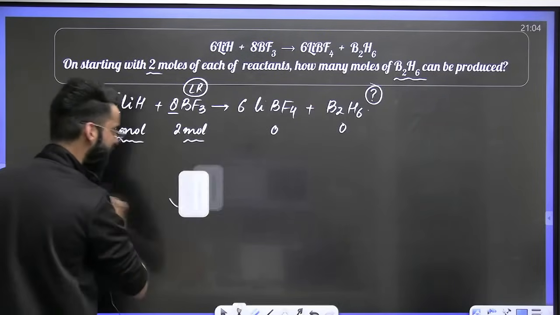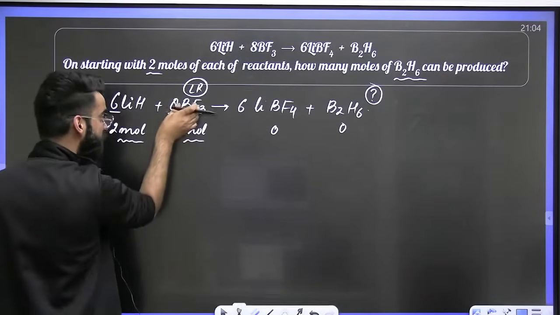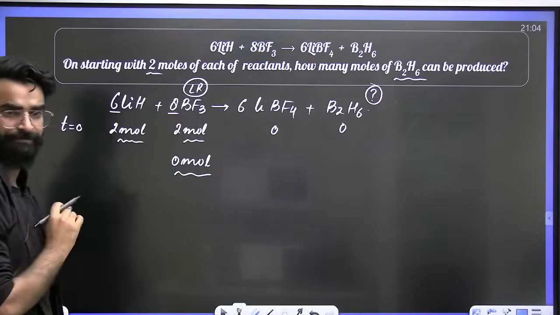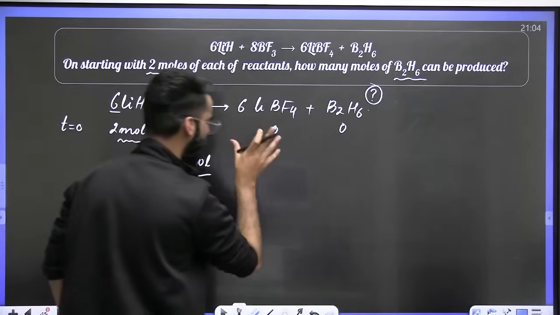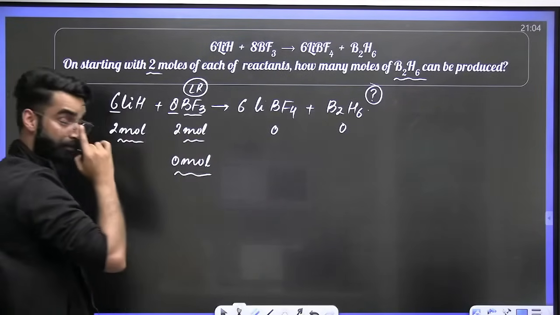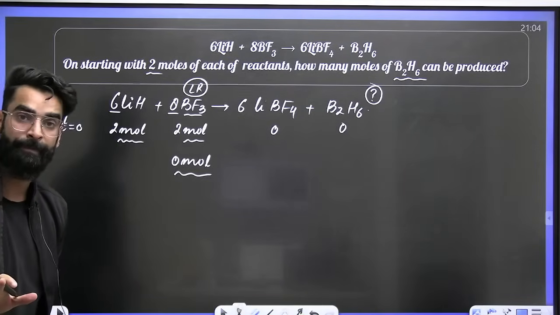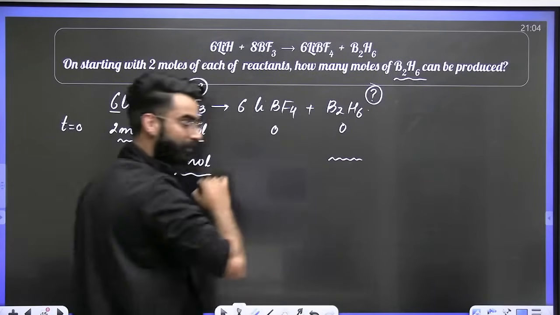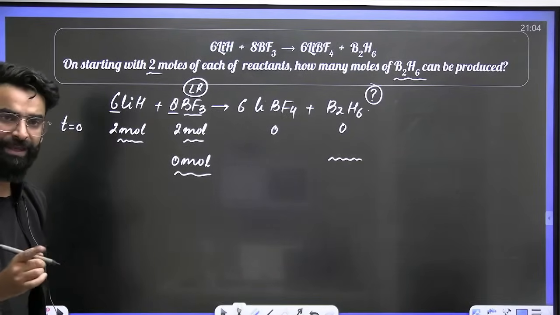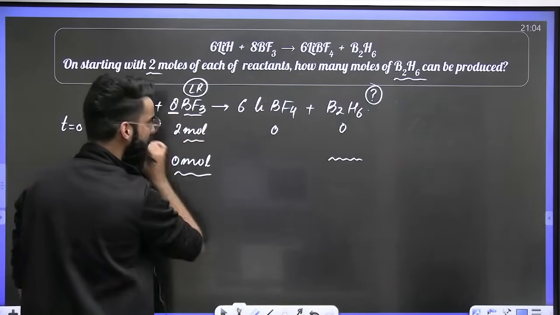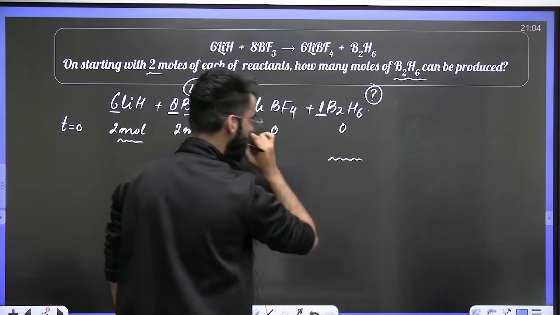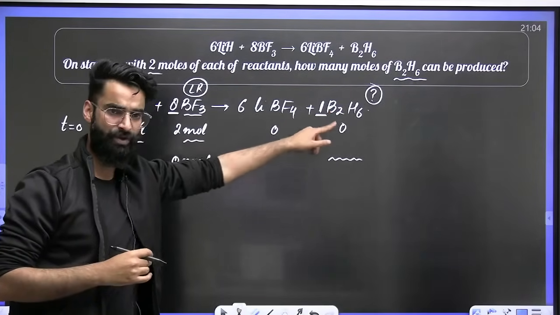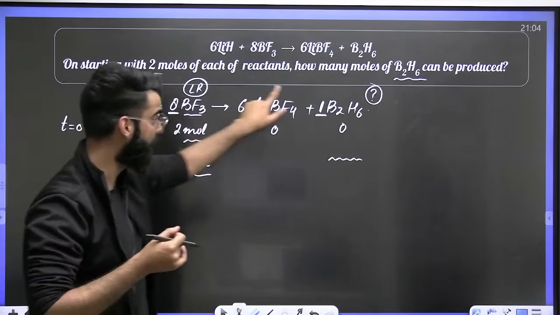So if BF3 is the limiting reagent, that means out of 2 moles of BF3, there will be 0 moles of BF3 left in the container at the end of the reaction, right? Now the entire product formation will be decided by this BF3. What are we supposed to calculate? We are supposed to calculate the number of moles of B2H6 formed. Correct? How do we get it? Just relate the stoichiometry of the limiting reagent with the stoichiometric coefficient of B2H6. Limiting reagent is the one which decides the entire product formation. So I am relating the stoichiometry of the BF3 with this B2H6.